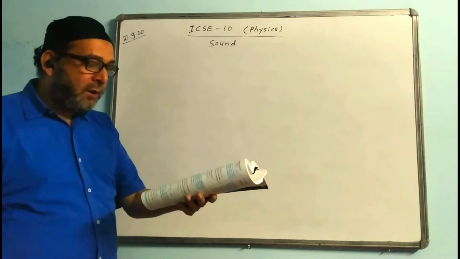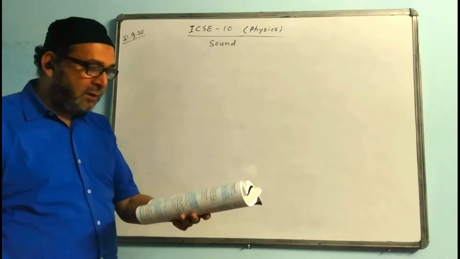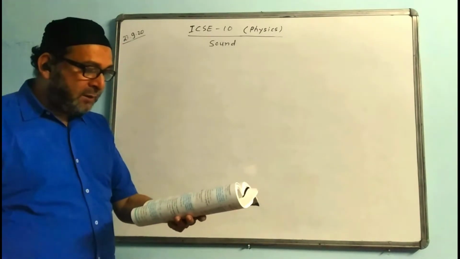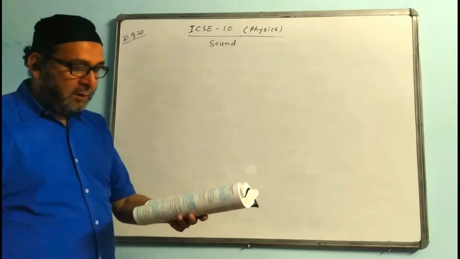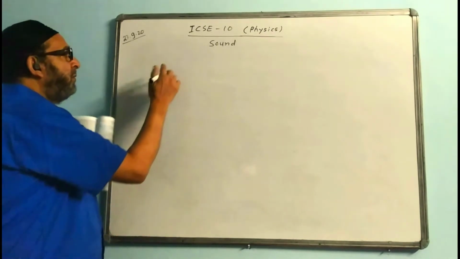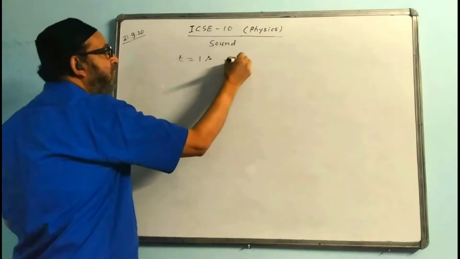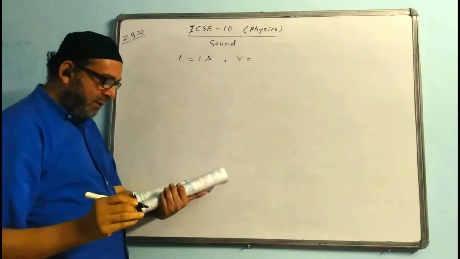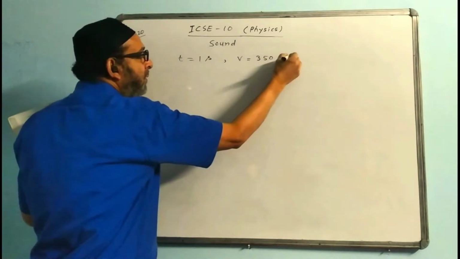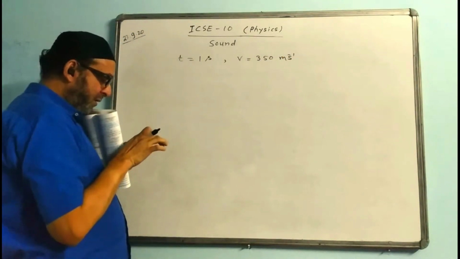The question says, a boy hears an echo of his own voice from a distant hill after 1 second. The speed of sound in air is 350 meters per second. What is the distance of the hill from the boy? So the time of hearing the echo is given as 1 second, and the speed of sound is given as 350 meters per second. You have to find the distance.